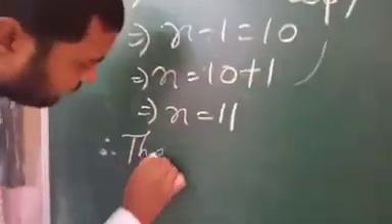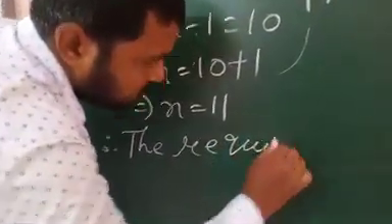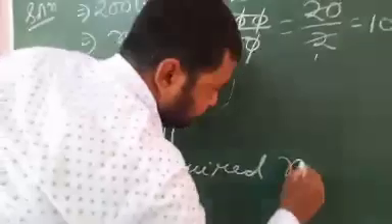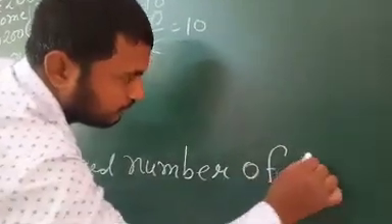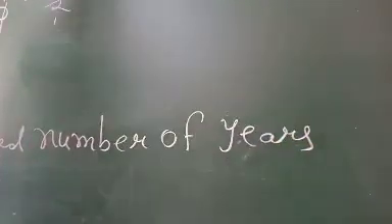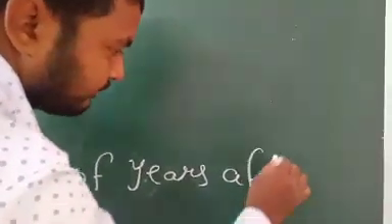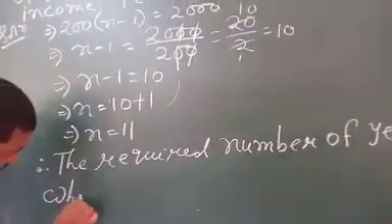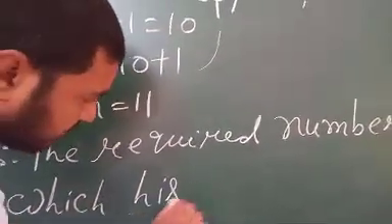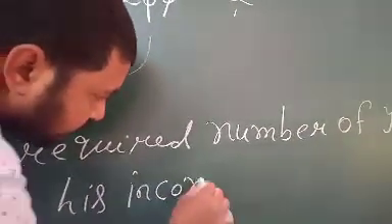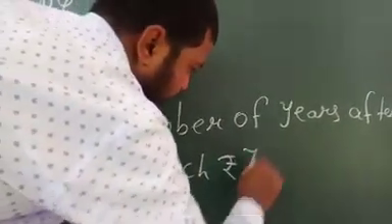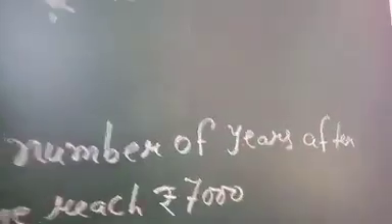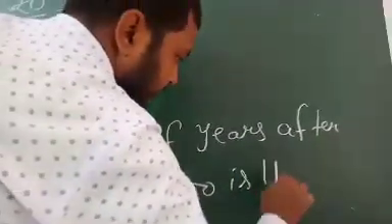Therefore, the required number of years after which his income reaches rupees 7,000 is 11.